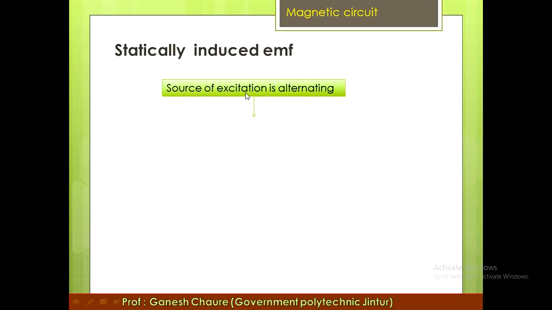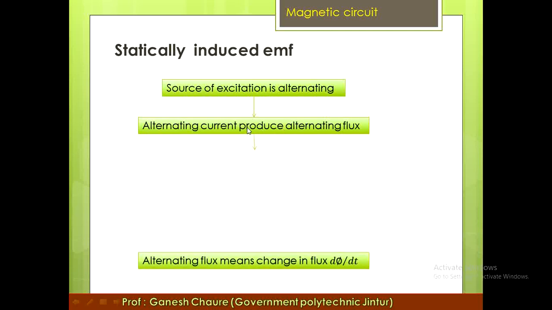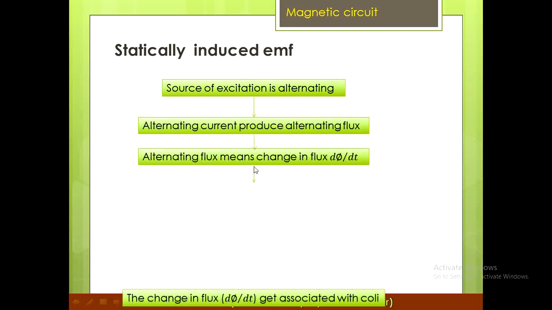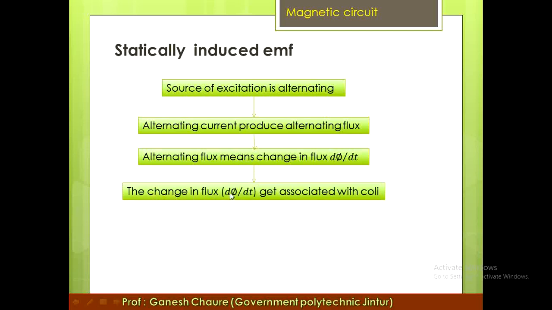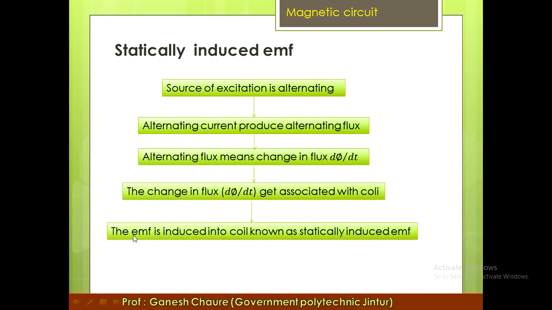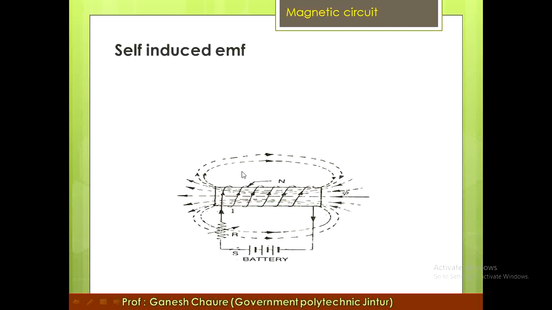There should be a source of excitation, which should be alternating. That alternating current produces the alternating flux. Alternating flux means the change in flux, that is d phi by dt. This change in flux d phi by dt gets associated with a coil, and the EMF induced into the coil is known as the statically induced EMF.